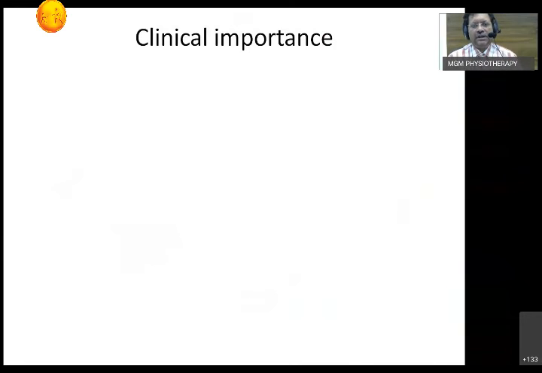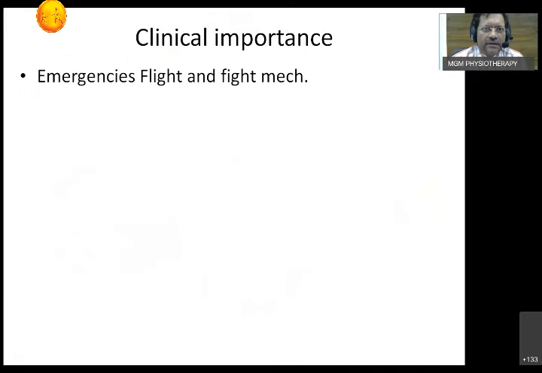Now we talk about the clinical role. Why do we talk about the suprarenal gland? Because it's essential for life and it has certain diseases to be talked about. First thing, it is the emergency hormone which helps in the fight or flight mechanism. That is the most important thing. That is what we have to remember.